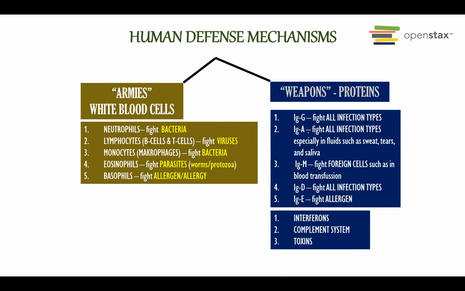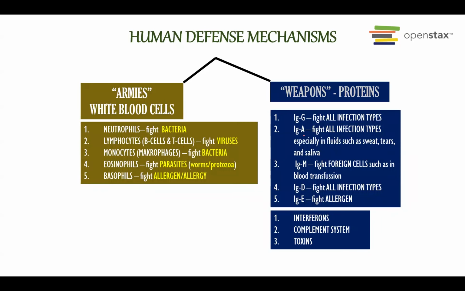The second one is called IgA, immunoglobulin A. The IgA is usually present in the liquid parts of our body, for example in sweat, tears, and saliva. It's not really in the blood plasma or blood tissue.